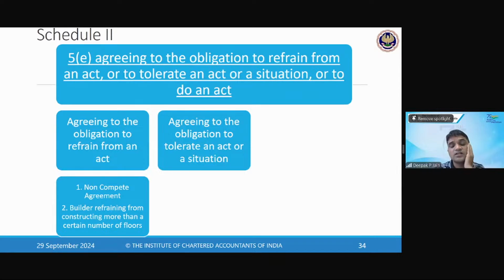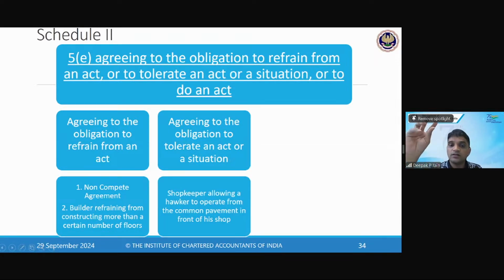Then the second part is agreeing to the obligation to tolerate an act or situation. What is this? A shopkeeper is having a shop and he is getting his retail customers in it. But for whatever reason, a hawker comes in, a man with a handcart, and he says that I want to keep my cart in front of your shop, but this will impact the retailer's business, right? But he still allows him to keep it over there for a consideration.